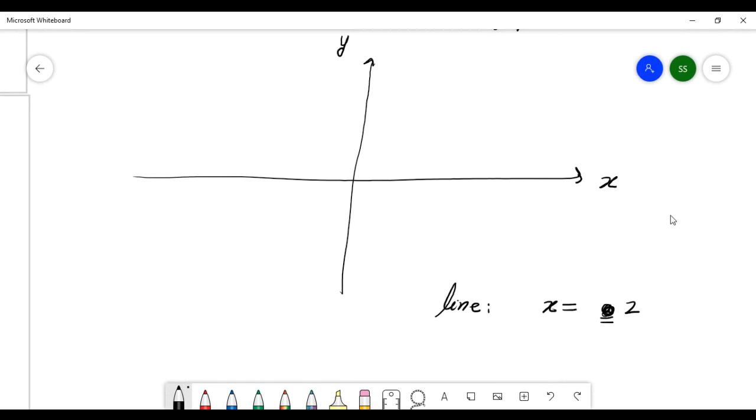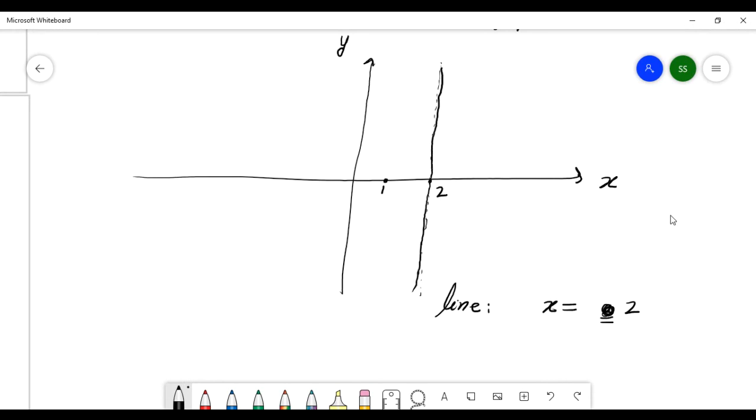Where? Here 1 and here 2. Here x equal to 2. What does x equal to 2 mean? This line, vertical. This is the line, this one.